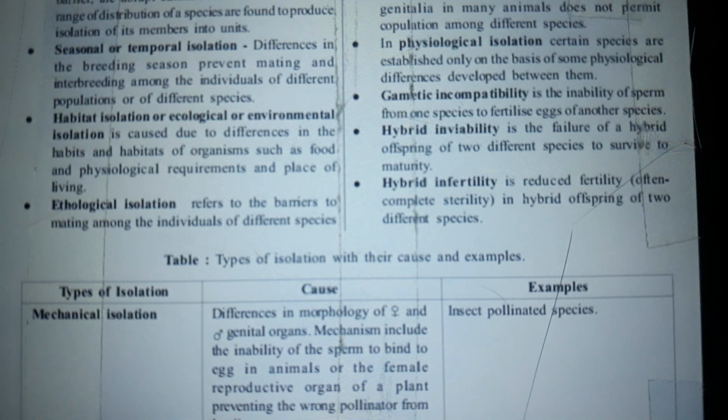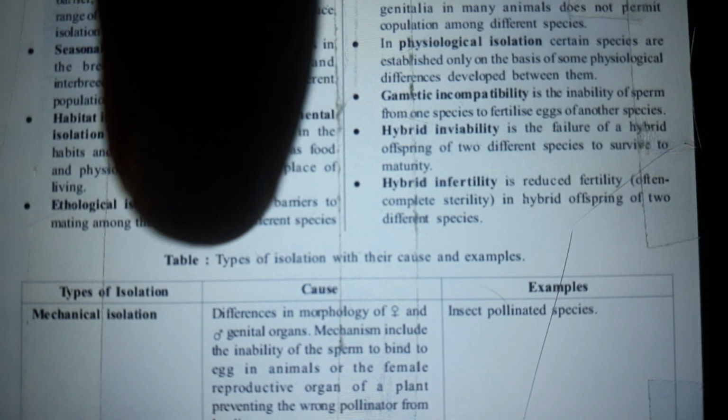Due to differences in their courtship behavior and mechanical isolation, the complex structure of genitalia in many animals does not permit copulation among different species. In physiological isolation, certain species are established only on the basis of some physiological differences developed between them. Gametic incompatibility is the inability of sperm from one species to fertilize eggs of another species. Hybrid inviability is the failure of a hybrid offspring of two different species to survive to maturity. Hybrid infertility is reduced fertility, often complete sterility, in hybrid offspring of two different species.